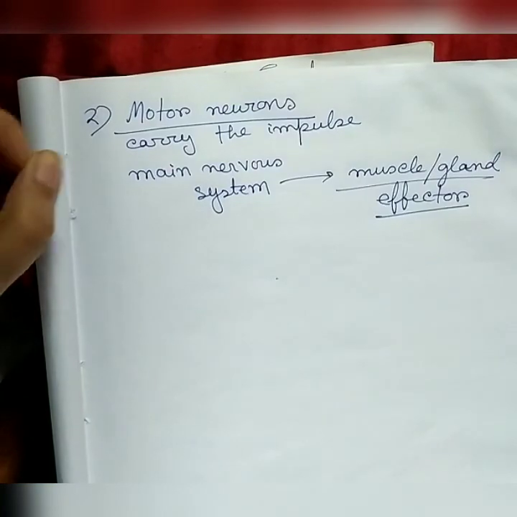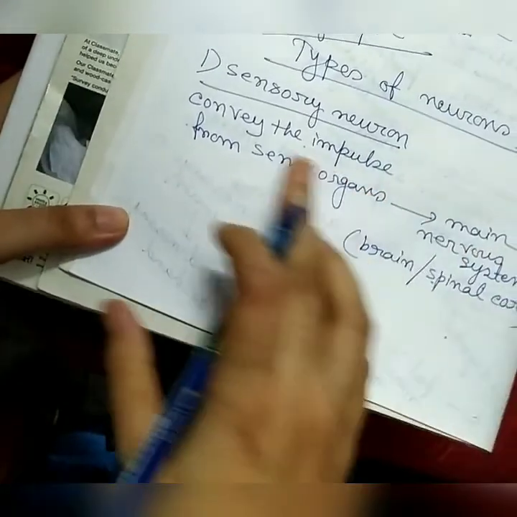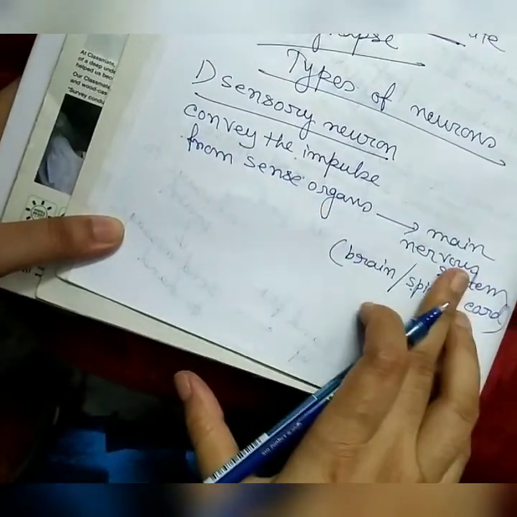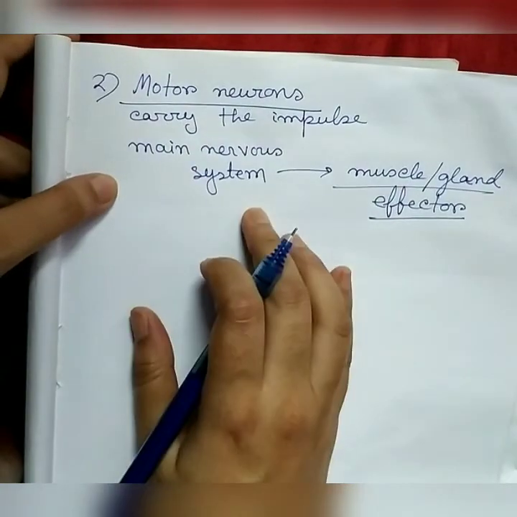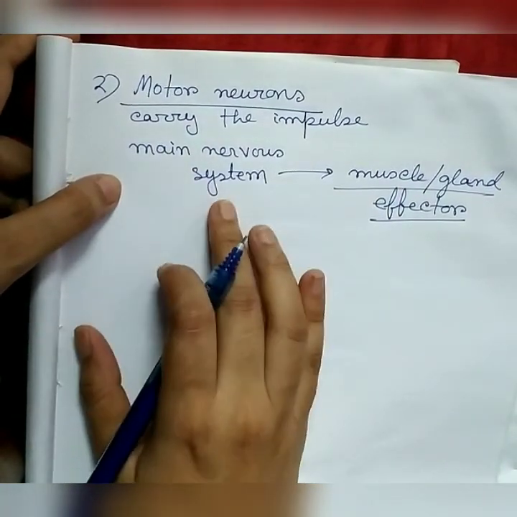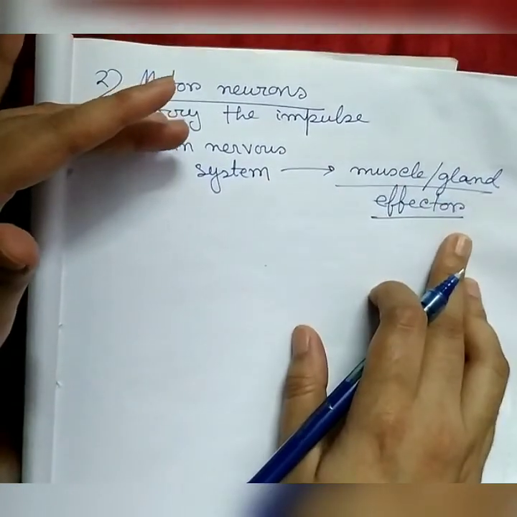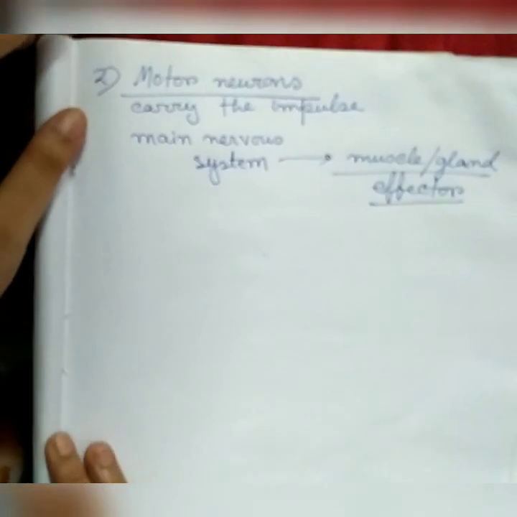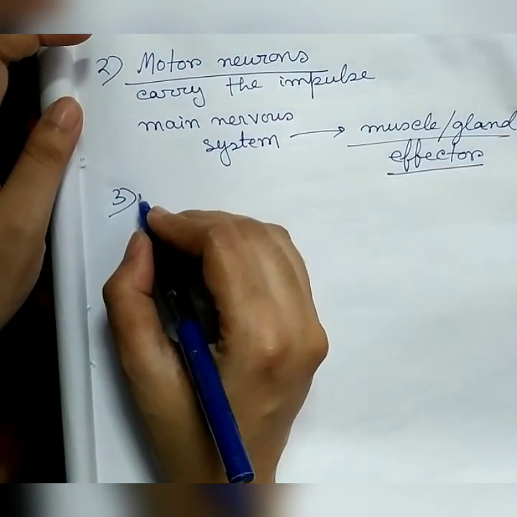Okay. So sensory neuron means from sense organ to the main nervous system, and motor neuron means from the nervous system, that is from brain or spinal cord to the effector, that is muscle or gland. Another one is association neurons.